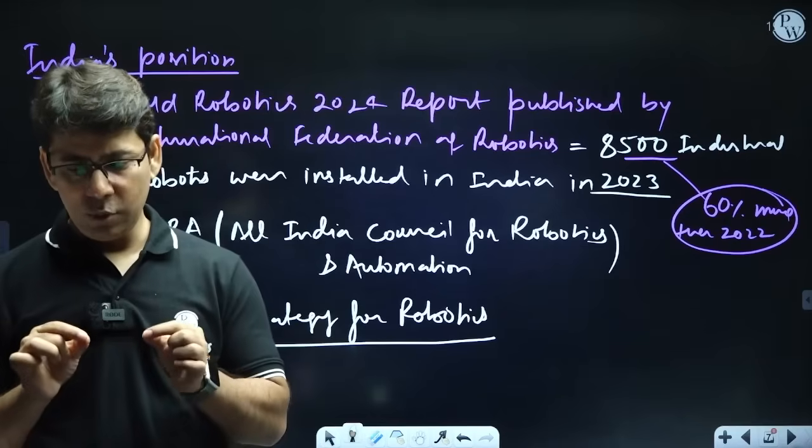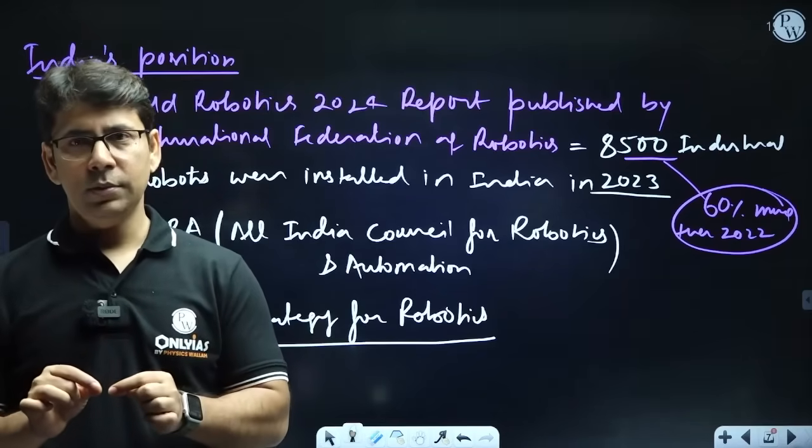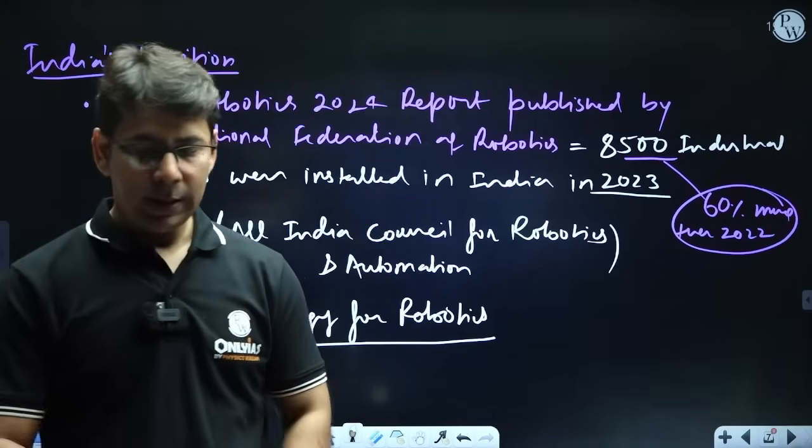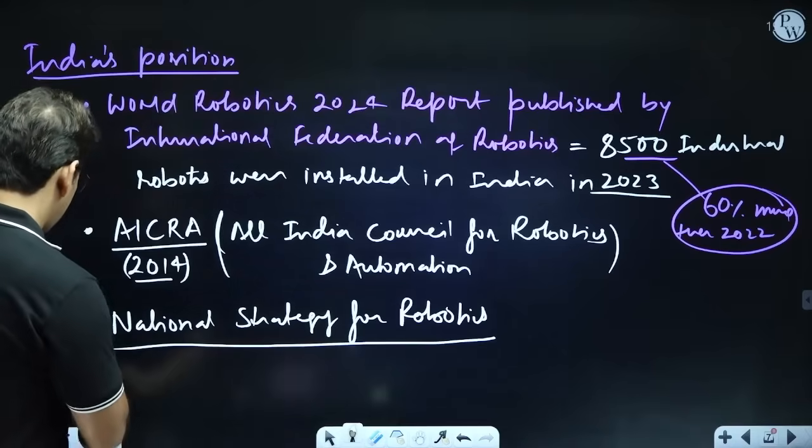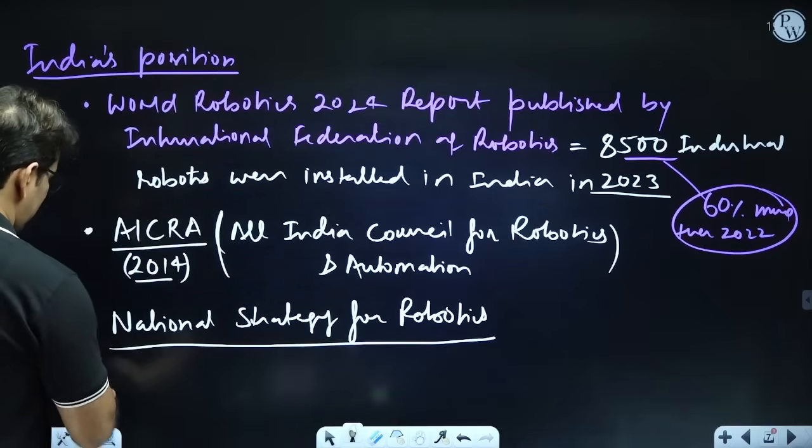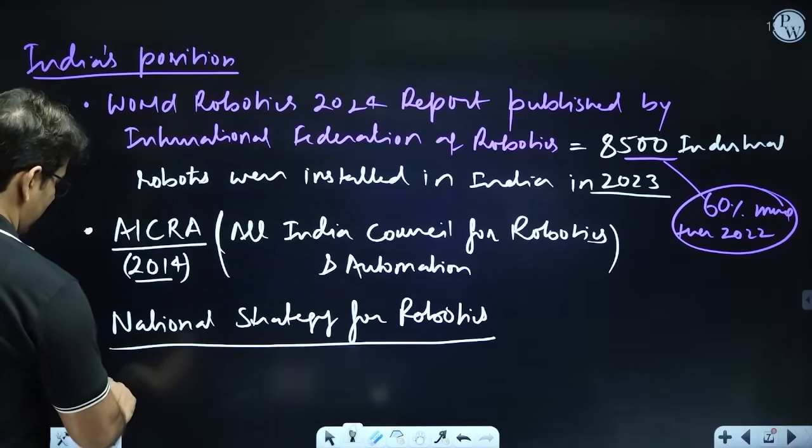So that you have to note down, right? 2030.